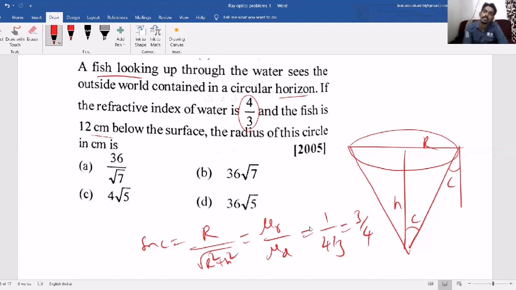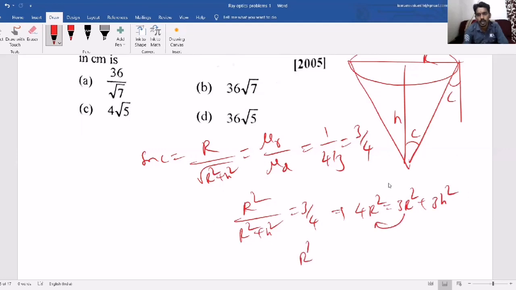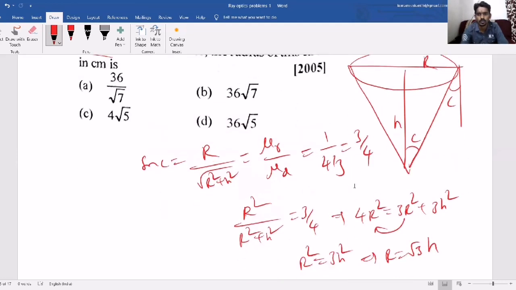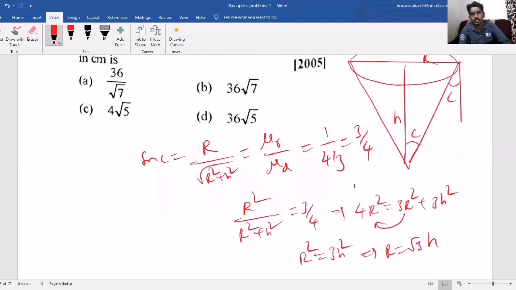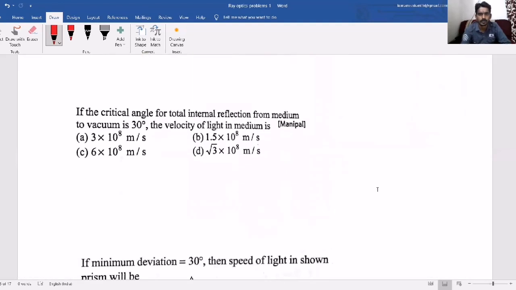Now if you square both sides, you will get the equation, because they have given the h value. We want which value? r square. So r square by (r square plus h square) equals 9 by 16. Just cross multiply. 16 r square equals 9 r square plus 9 h square. If you bring this side, r square equals 9h square by 7, so r equals 3h by root 7. So this way you can understand the question and you can solve it. So what is the radius of this circle in centimeter?